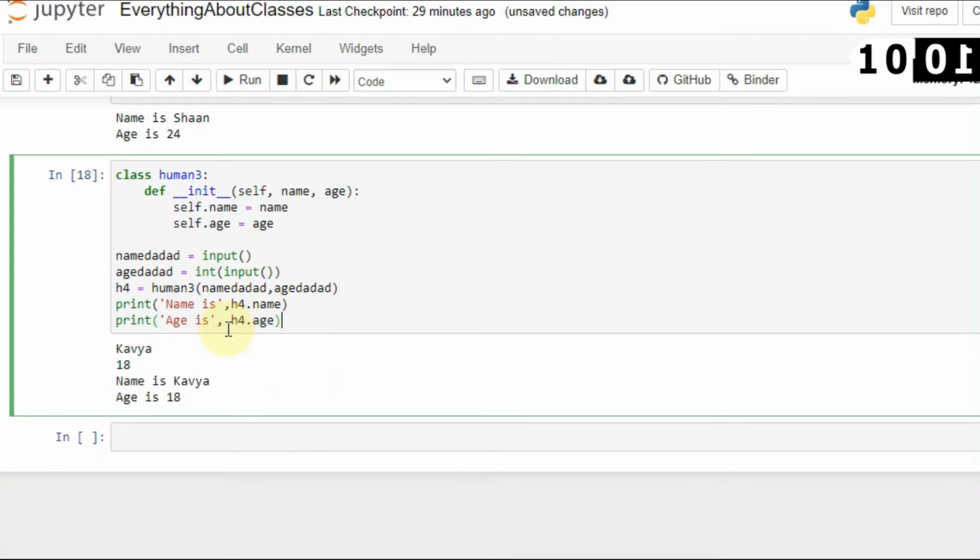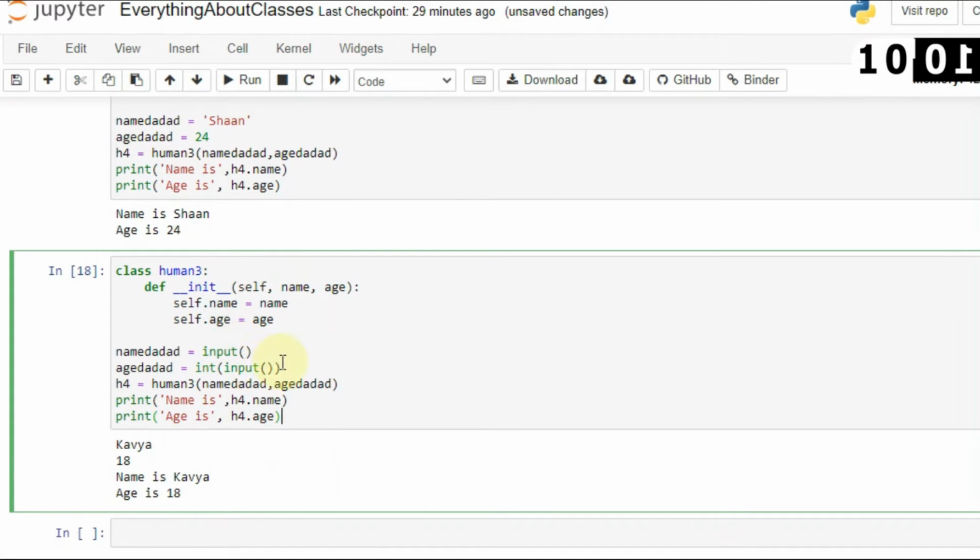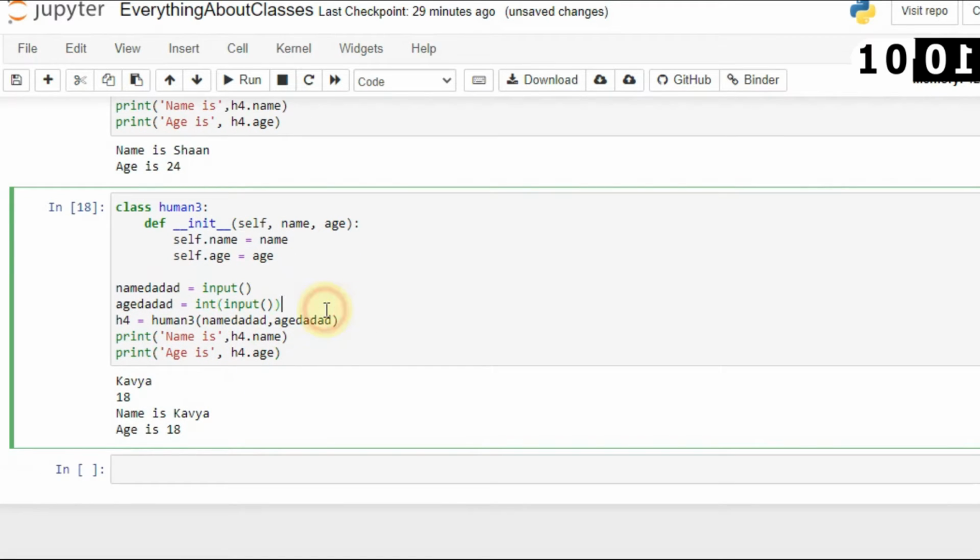So you can even use the user input function, and then you can pass those parameters in the object classes, and then you can access this in the print function. So here you can see the concept.